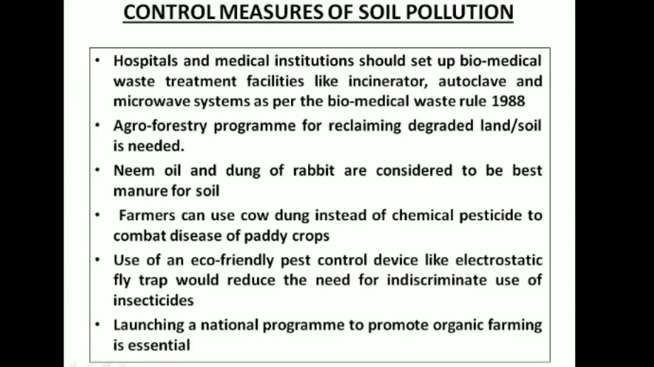Also, hospitals and medical institutions need to have biomedical waste treatment plants, like incinerators, autoclaves, and other systems, and they need to dispose of the toxic waste properly. If they dispose of the toxic waste properly, then you can naturally control soil pollution. Also, factories and industries can be located far away from agricultural fields.